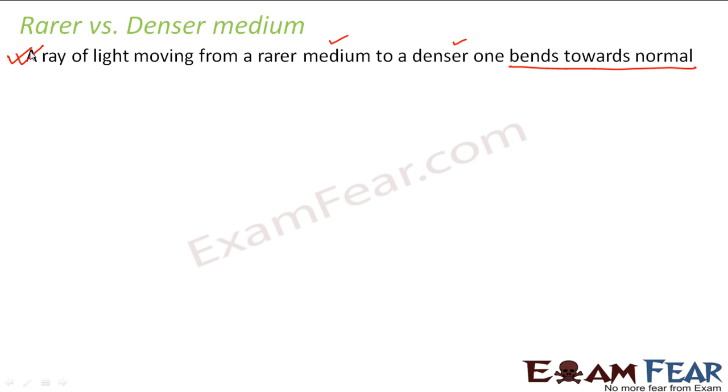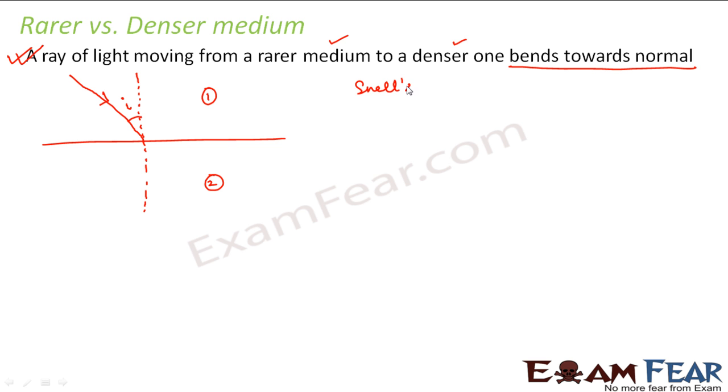This is a standard fact that a ray of light, when it moves from a rarer medium to a denser medium, will always bend towards the normal. Now let us see why is it so. Suppose we have two media, 1 and 2. This is the normal drawn to the boundary of the two media. Let us suppose this is the ray of light which is incident on the interface. Now how will the refracted ray go? From Snell's law we know that sin i by sin r is equal to n21.